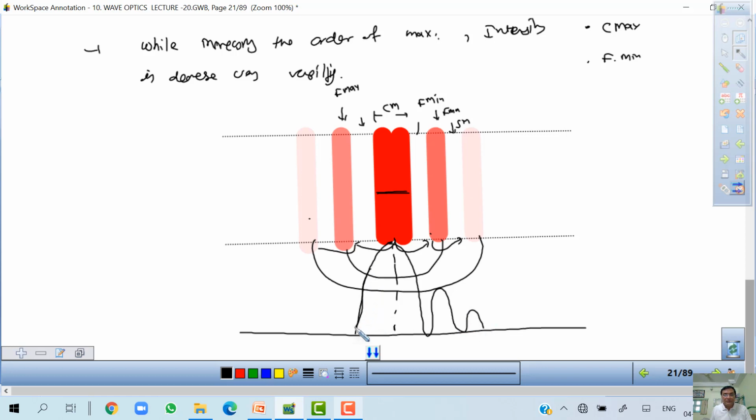Can you imagine now? So intensity is maximum at the center, then it decreases very rapidly. And width is double than the others.